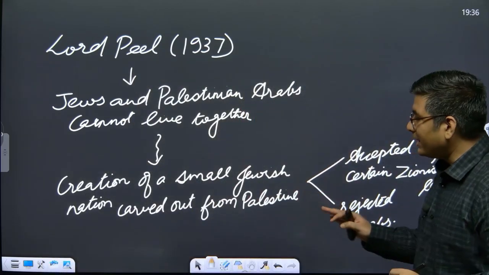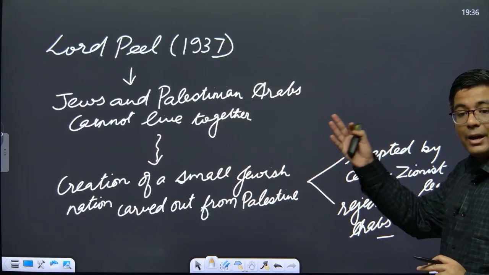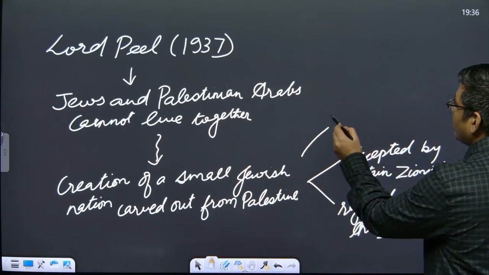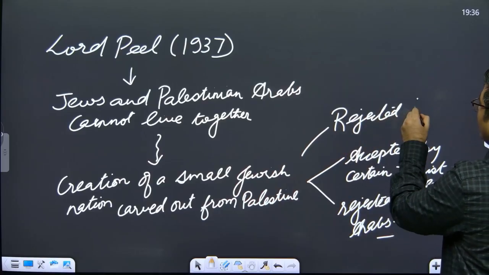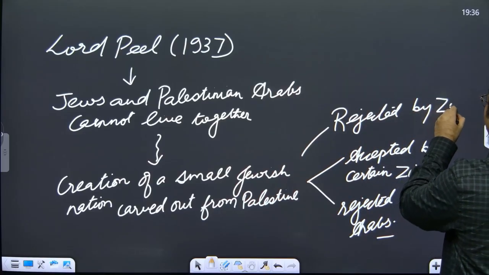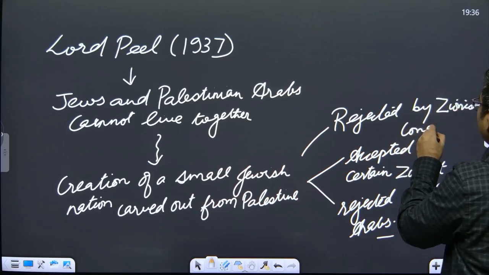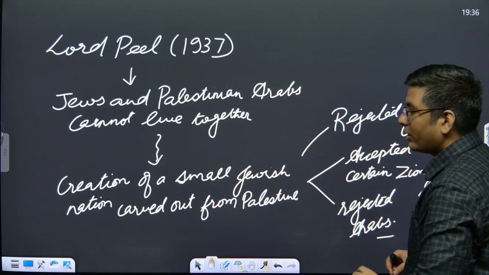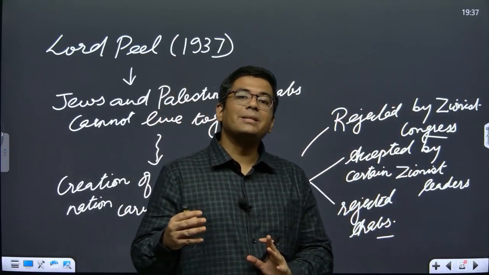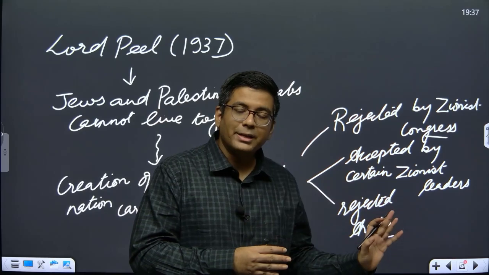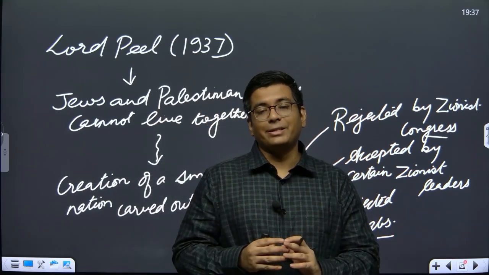And ultimately, this recommendation was rejected. This was also rejected by the Zionist Congress as well. Now with respect to this Zionist Congress, the objective was that we need to displace the Palestinians from Palestine so as to establish a Jewish state in that region.